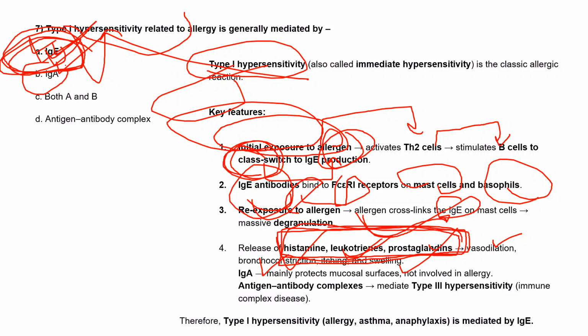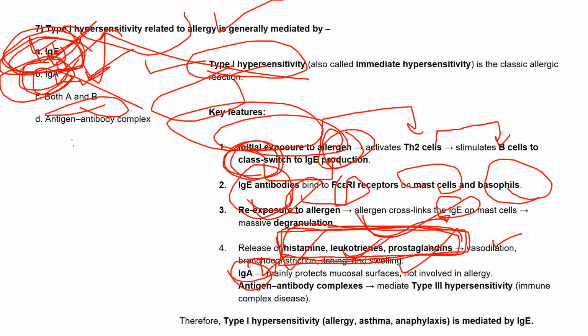IgA is not the right answer, because IgA is mostly in colostrum, the first milk. It's a secretory antibody normally present there, and other than that, it is also present on mucosal surfaces. So it is not linked to allergy, right? So IgA is not the right answer, and both A and B will not be the right answer, because IgA does not help in allergy. It's a secretory antibody normally present on mucosal surfaces to protect them, and in colostrum, the first milk.